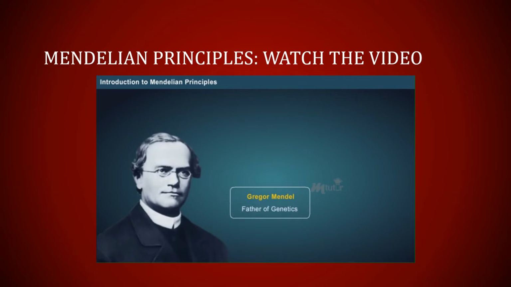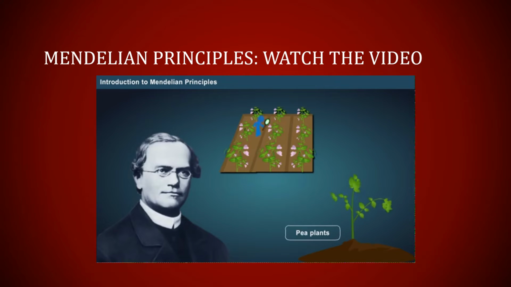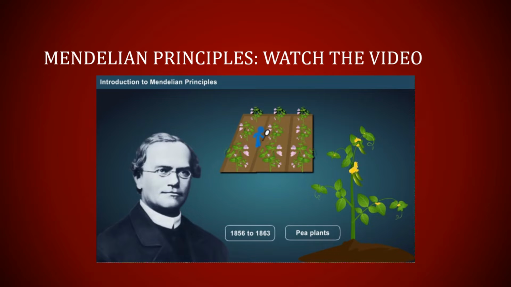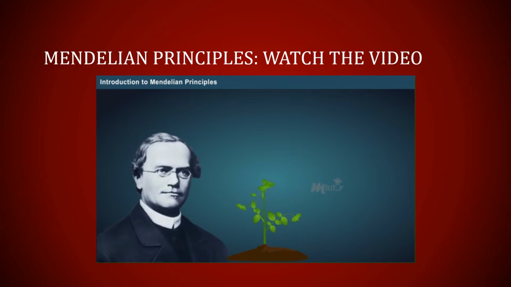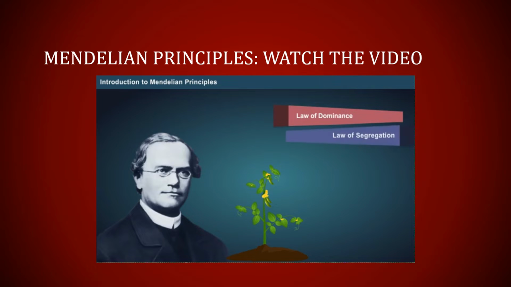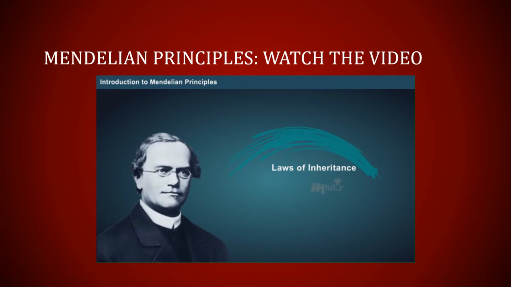Gregor Mendel, the father of genetics, observed such similarities and variations in 29,000 pea plants during 1856 to 1863. His 7-year efforts were responsible for the emergence of the fundamental laws of heredity, otherwise known as Mendel's law of inheritance. Now, let us discuss Mendel's law of inheritance in detail.